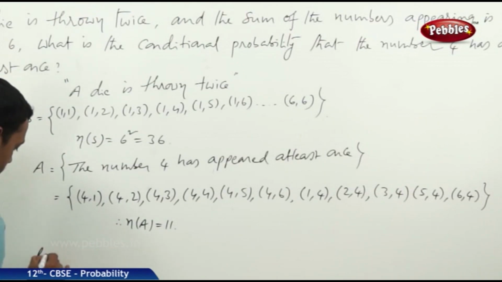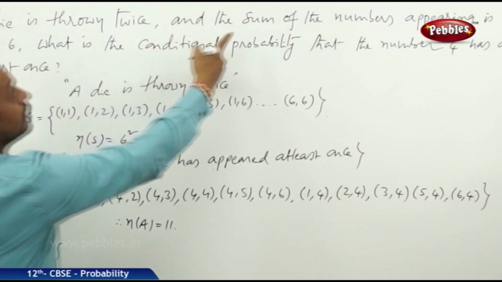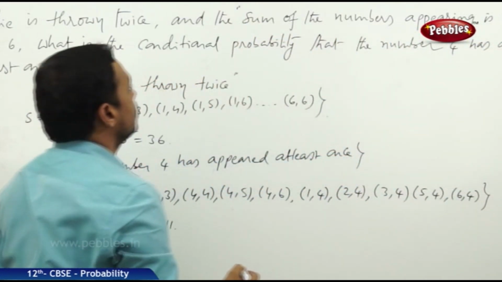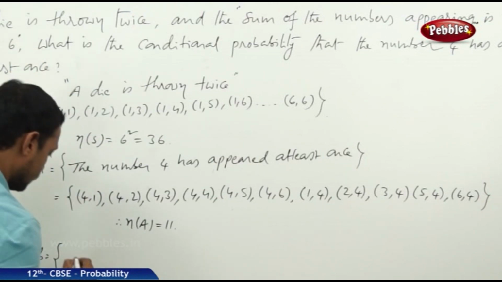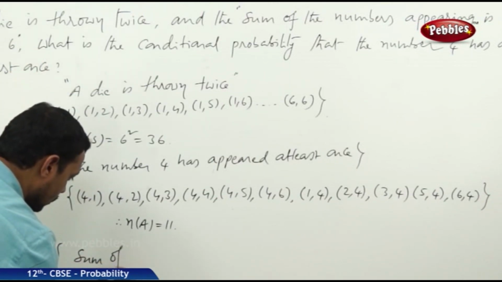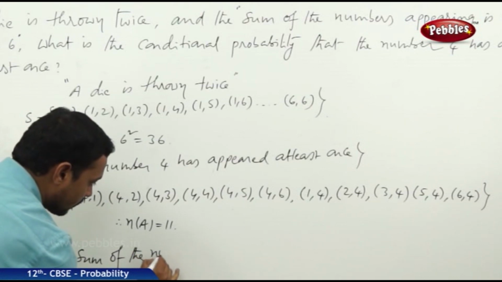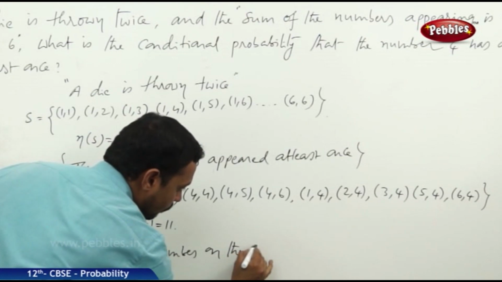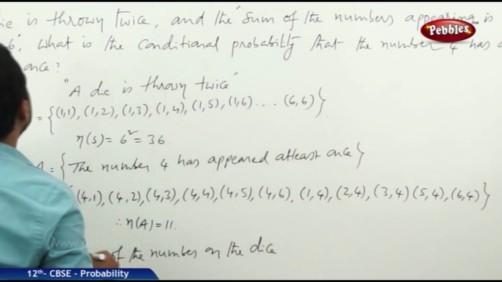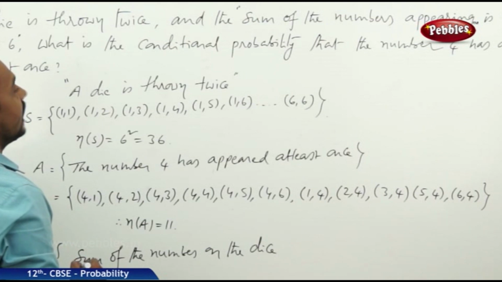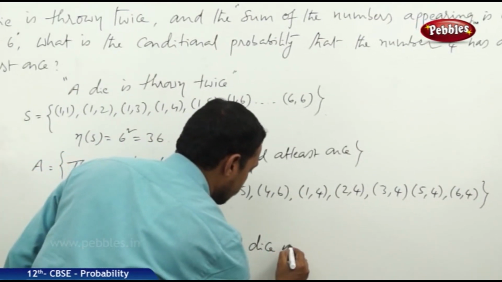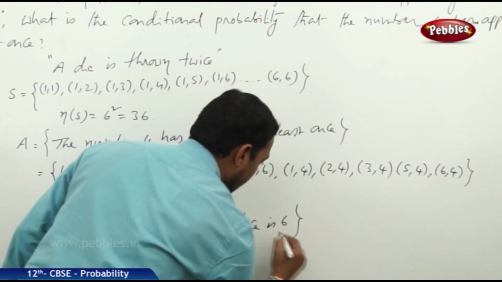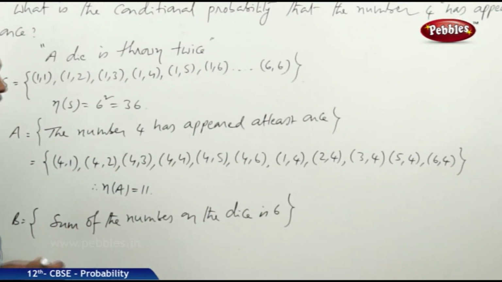Now, let us take the other event B. What is that? The sum of the numbers appearing on the dice is observed to be 6. Now let it be the event B: the sum on the dice is 6.